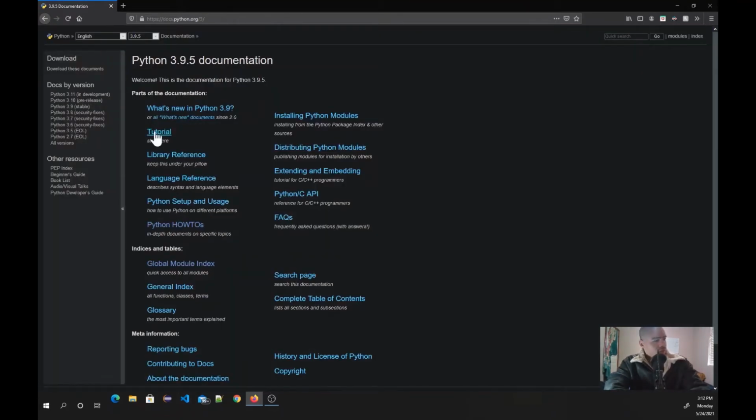And you'll see that there's tutorials, there's module help. Later on, we'll learn about what modules are. They're essentially just large libraries full of tools that you can use to write your programs.